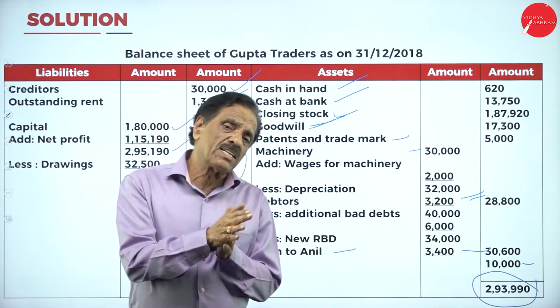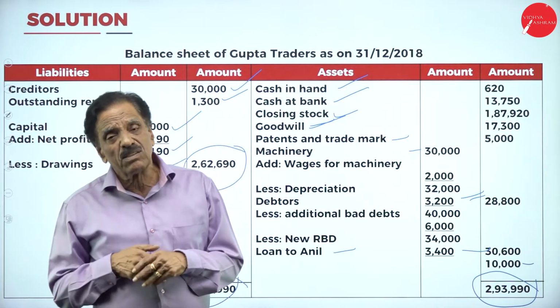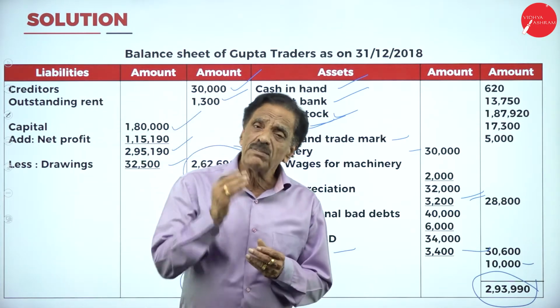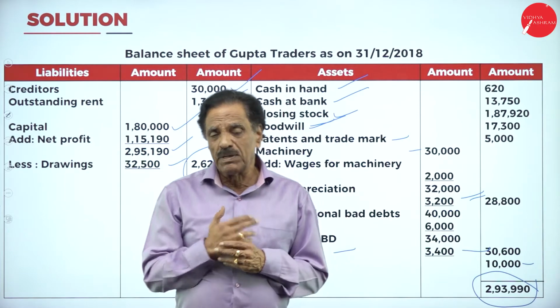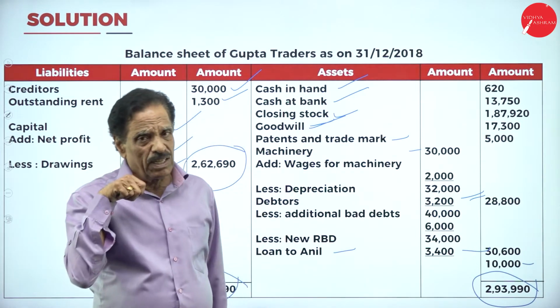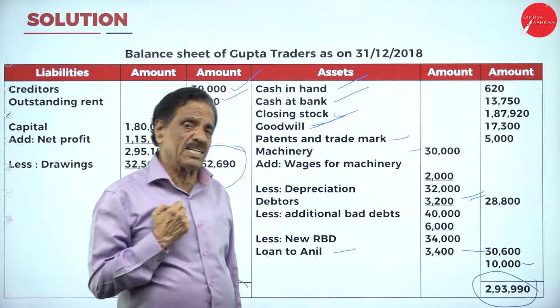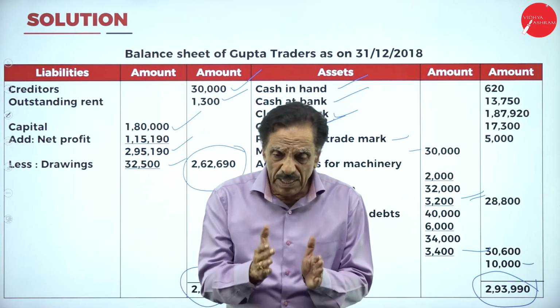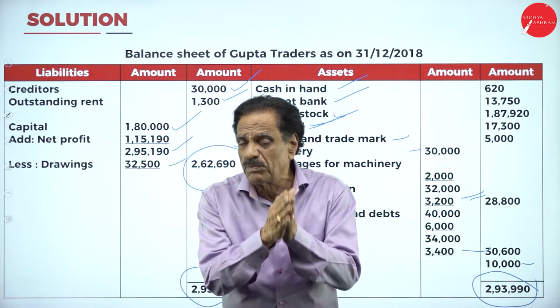It may be in a trading account, it may be in the profit and loss account, or it may be in the balance sheet. Whatever the items that comes from the adjustment should appear twice. One in trading account, or in profit and loss account, or in the balance sheet is considered. So you have seen that trial balance should be properly understood.